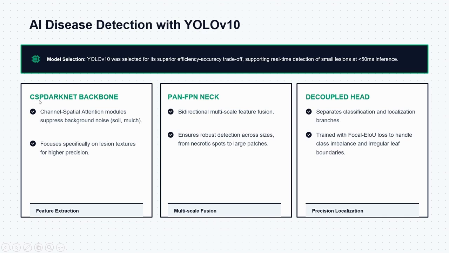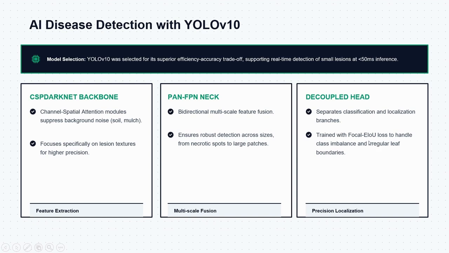The backbone filters out background noise like soil or plastic mulch and focuses on lesion patches on the leaves. The neck allows the model to detect disease spots of different sizes, from tiny necrotic spots to large infected patches. The head precisely locates and classifies the disease area even when leaf shapes are irregular.